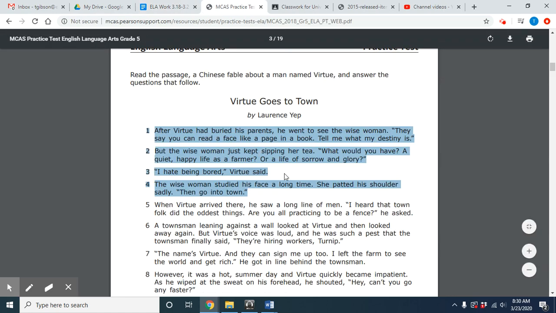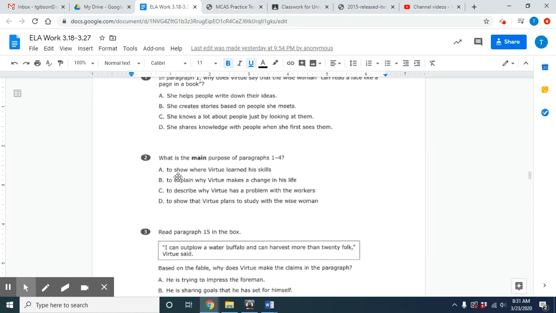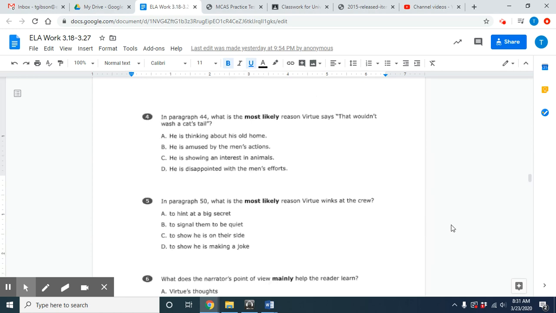I'm going to go with answer choice B because it states right here, "After Virtue had buried his parents." So one, he had to bury his parents. He is going to this wise woman and saying, "Tell me what my destiny is." My destiny is, so, like, what is he looking forward to in life? What is he getting out of his life? What should he be doing with his life? Okay. So this is why answer choice B, to explain why Virtue makes a change in his life, makes the most sense for this answer choice. Okay. So, B for number 2.